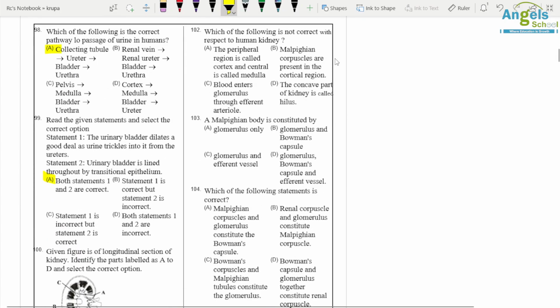Which of the following is not correct with respect to human kidney? Blood enters glomerulus through efferent arteriole. It is an incorrect statement because it enters through afferent arteriole.